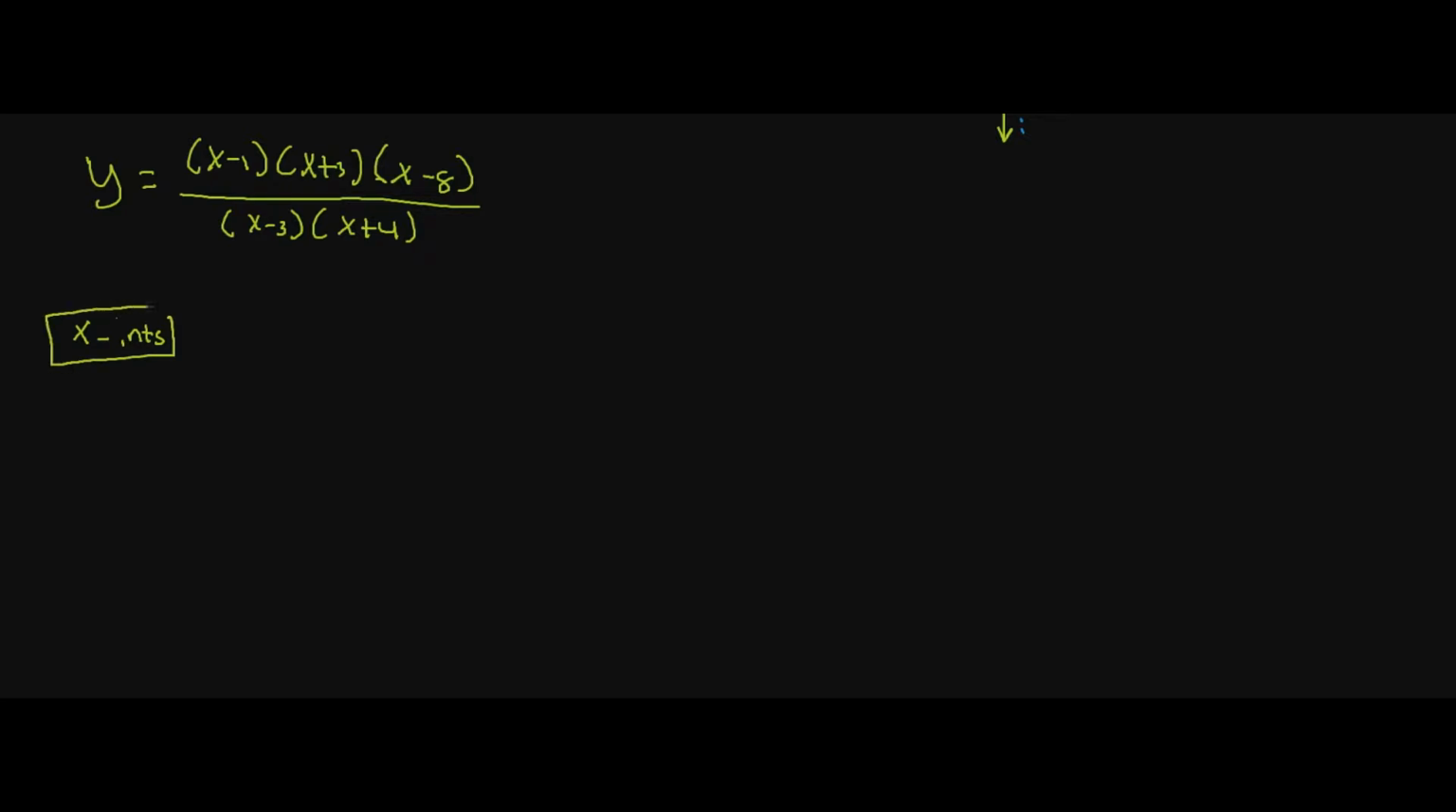So let's say now we have y is equal to (x minus 1)(x plus 3)(x minus 8), all divided by (x minus 3)(x plus 4). And this problem is asking us, find your x-intercepts, and over here it's saying, find your vertical asymptotes. So this is applying what we learned from the last video and putting it to good use here.